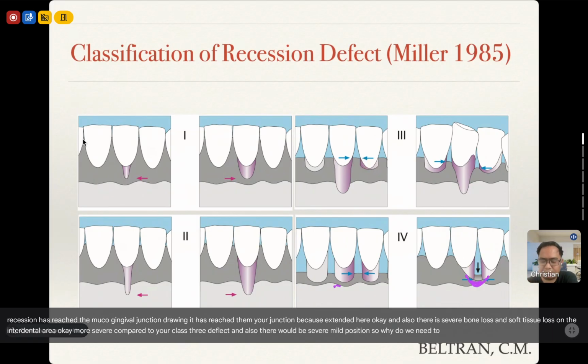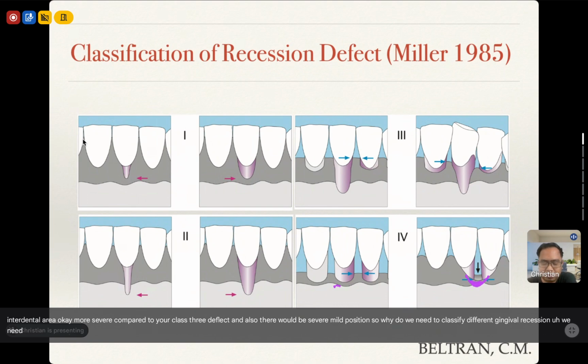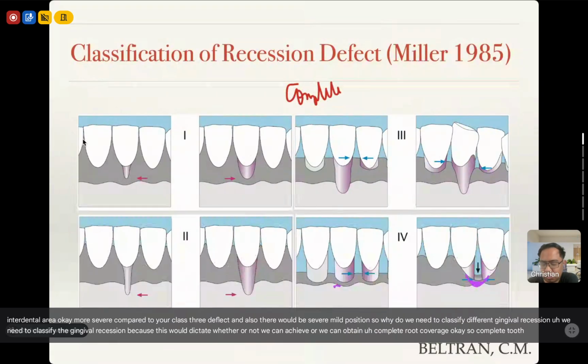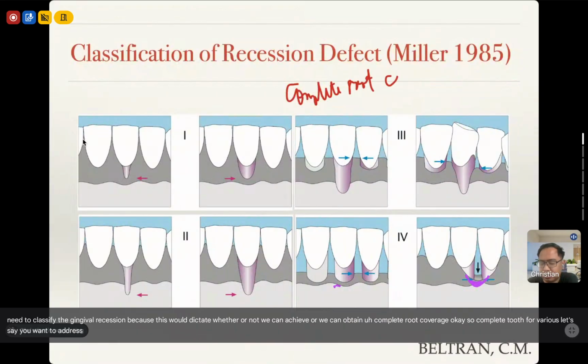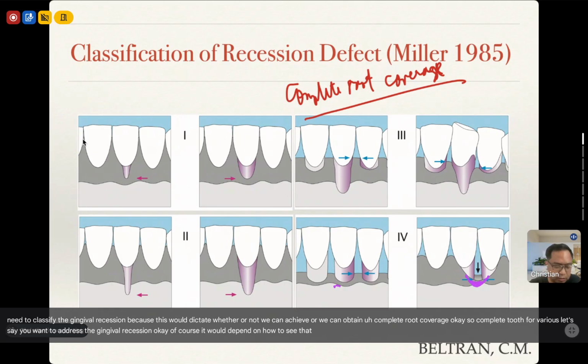So why do we need to classify these different gingival recessions? We need to classify the gingival recession because this would dictate whether or not we can obtain complete root coverage. Let's say you want to address the gingival recession. Of course, it would depend on how receded the gingiva is.